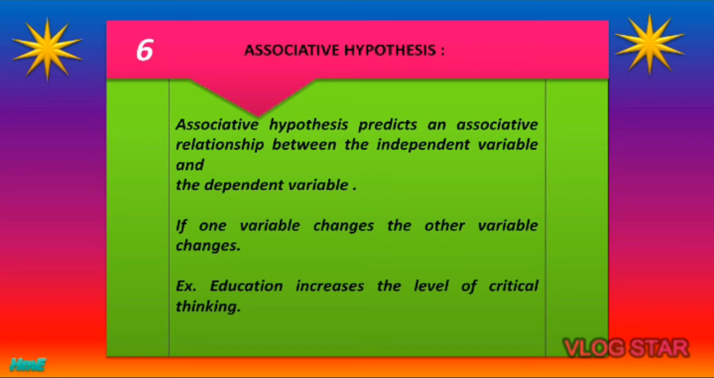For example, education increases the level of critical thinking. So here education is the independent variable. If one gets higher education, or if he is highly educated, then the level of thinking will be high. So in these types of cases, the researcher or the investigator shows the direct relationship between the variables, that is independent variable and the dependent variable.